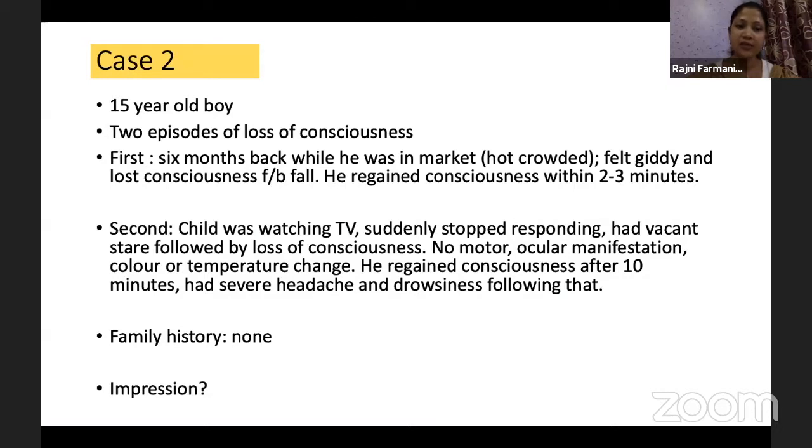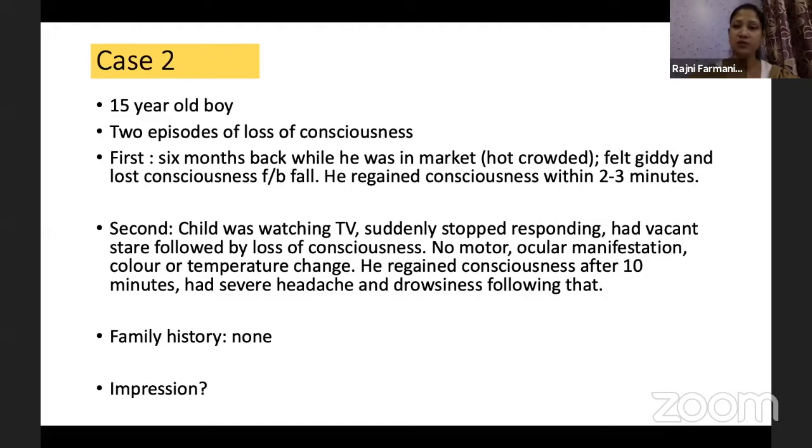The second event happened after 6 months. This time the child was watching TV. He suddenly stopped responding and had a vacant stare, which was followed by loss of consciousness. There was no motor or ocular change, and no color change or temperature change. This time he regained consciousness after 10 minutes, and after that the child complained of drowsiness and severe headache. There was no family history, and the child was otherwise doing well in school, with no developmental history to suggest any etiology. So, what is the impression in this case?